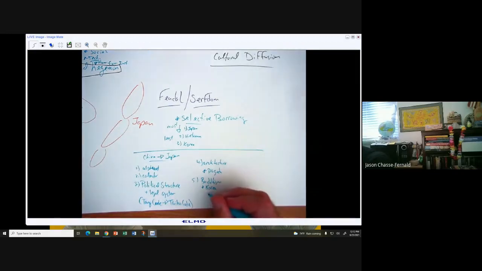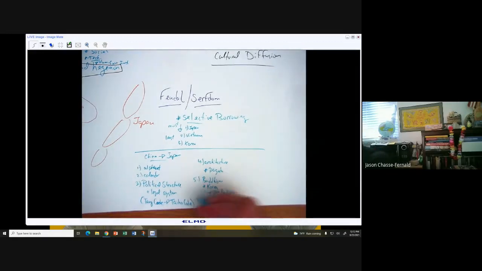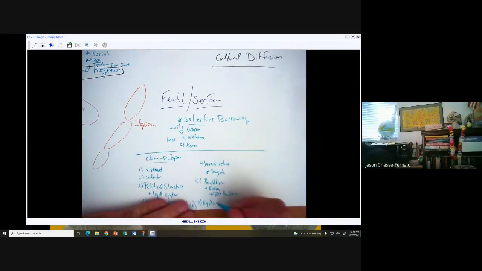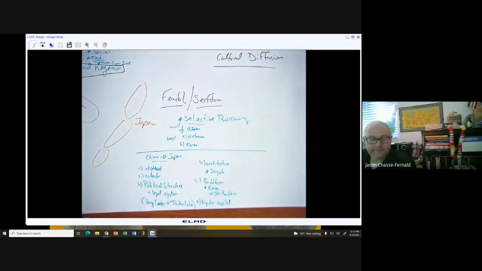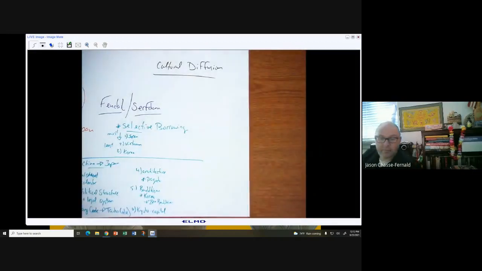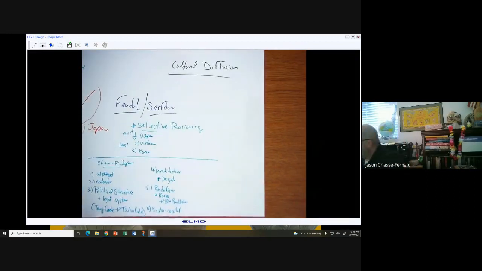And then, of course, Zen Buddhism would be another good example. We just talked about Kyoto, the capital city where the emperor will live. So there are some examples of borrowing, of cultural diffusion from China into Japan.